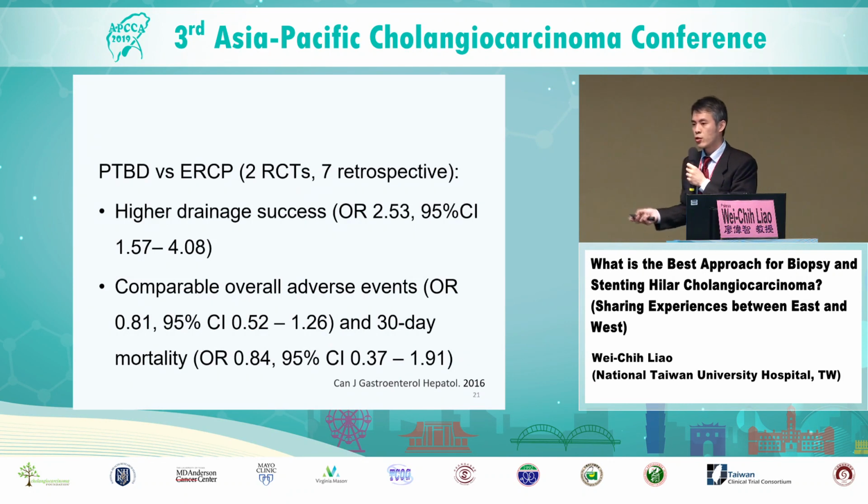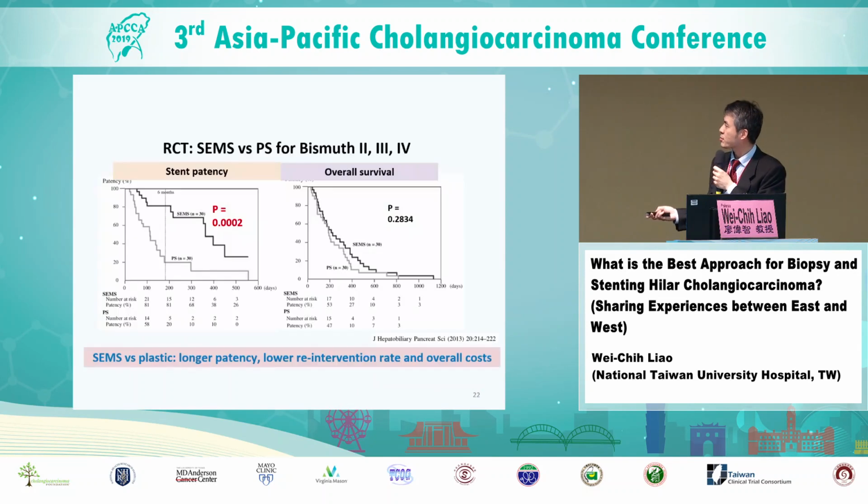However, it should be noted that the success and the complication rate of endoscopic drainage is determined by the local expertise. So the choice between percutaneous drainage and endoscopic drainage should be considered in a case-by-case scenario.